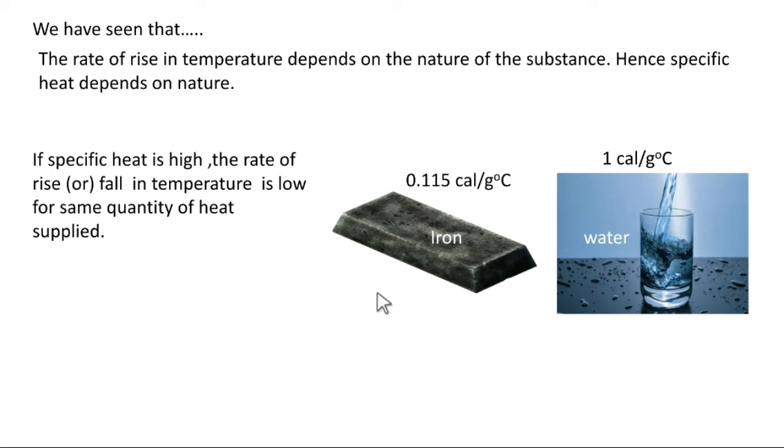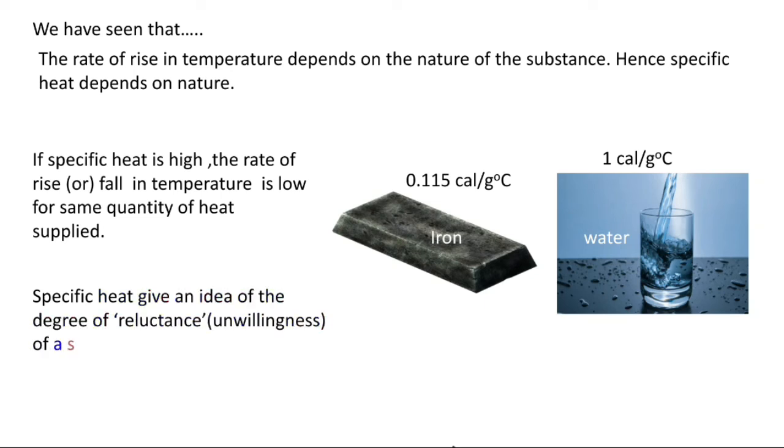Here the best example you can take is between iron and water. Water is the best one. Here the specific heat of water is 1 calorie, which is high compared to iron. So when you heat both substances, you can see that the rise of temperature in water is slow. In the same way, if you cool these two substances, you will observe that the fall of temperature is slow in water. This happens because of the difference in their specific heat. So we can say specific heat gives an idea of the degree of reluctance. Reluctance is nothing but unwillingness of the substance.